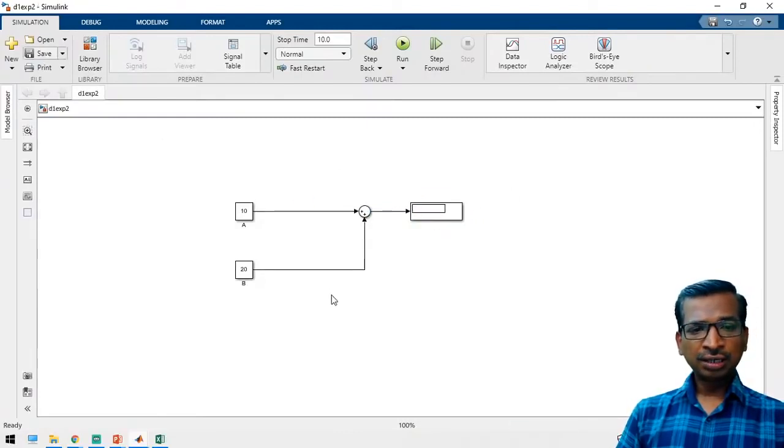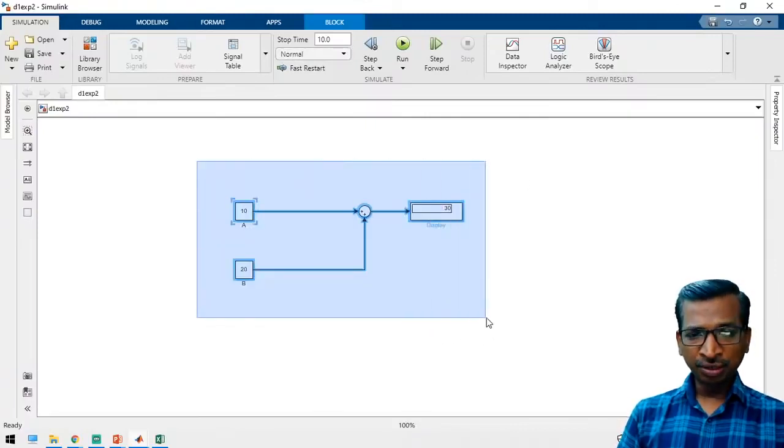So now the output will be, just to run this simulation, just click this run button. Then you will get an answer 30. So 30 is the output block. So similarly, this is called graphical programming.